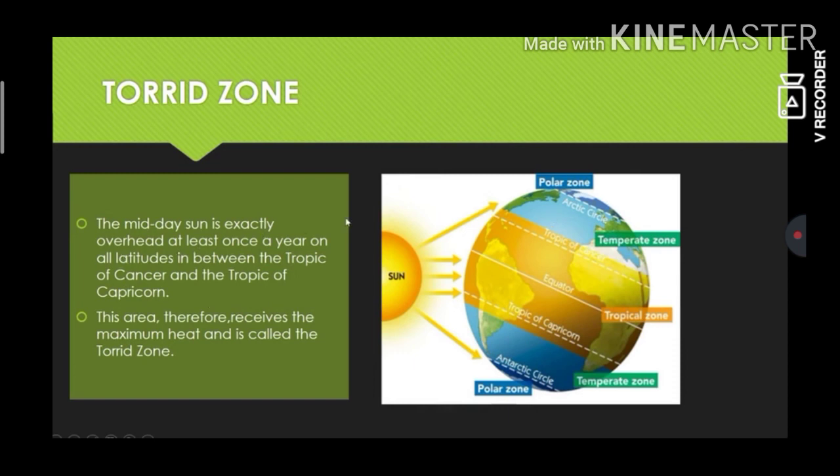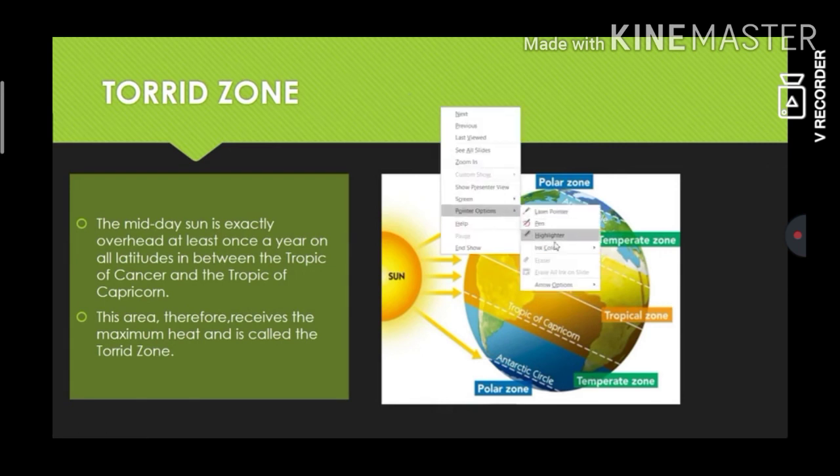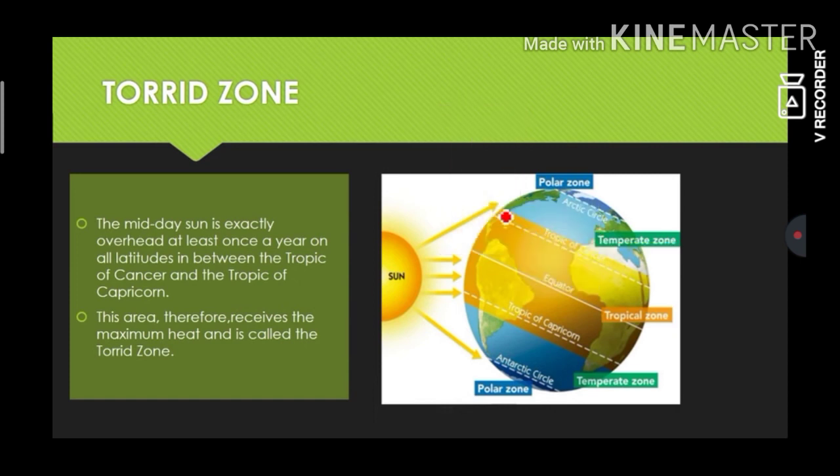The midday sun is exactly overhead at least once a year on all latitudes in between the Tropic of Cancer and Tropic of Capricorn. From here to here, the sun is exactly overhead at least once a year.